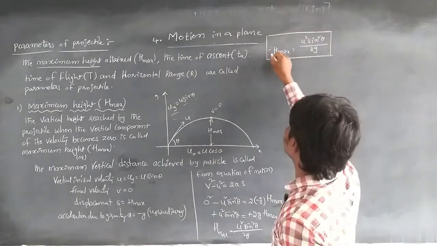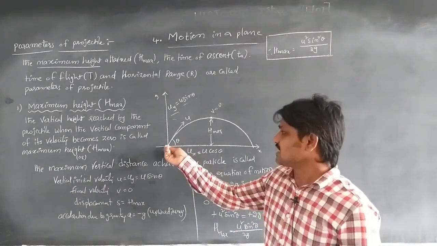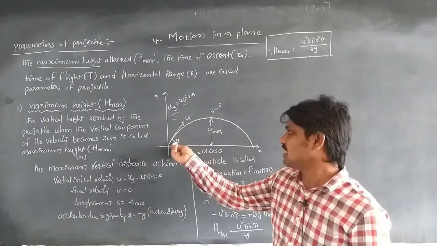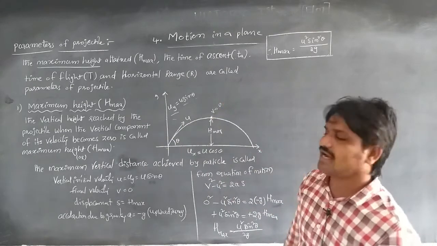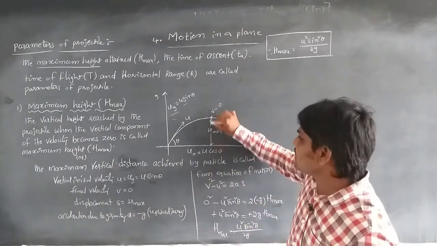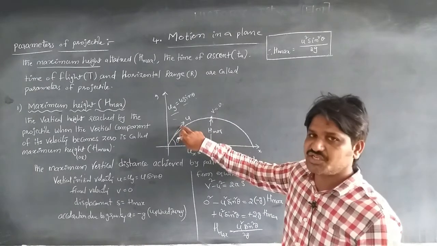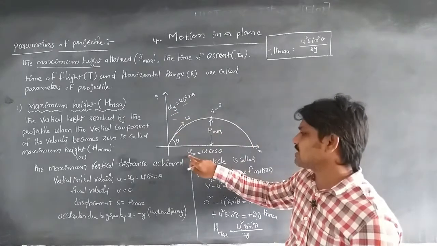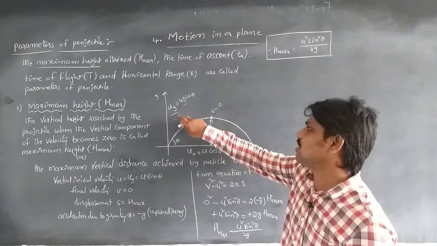This is one of the parameters for projectile motion. Once again, when the body is projected with initial velocity u making an angle theta with the horizontal, and after some time interval t the body reaches its maximum height, its final velocity becomes 0. Whenever we take the components of this initial velocity, uy is the vertical component and ux is the horizontal component. When the body reaches the maximum height, we take the vertical component.